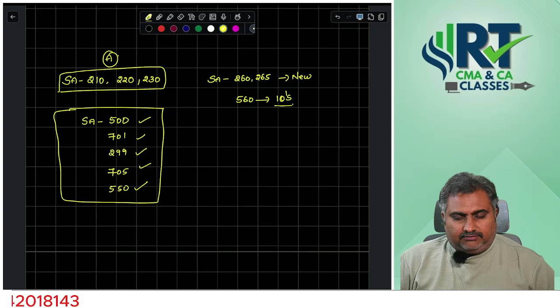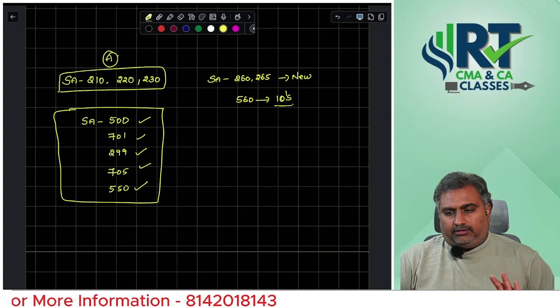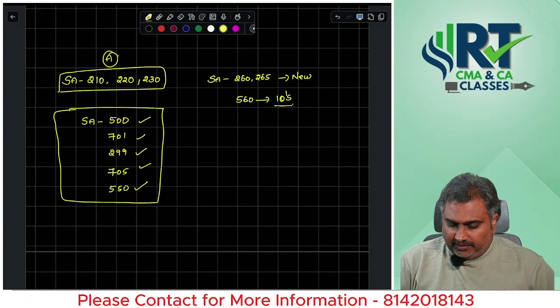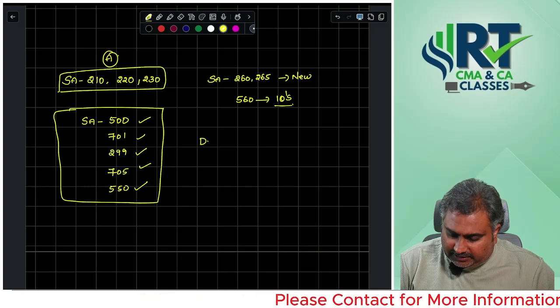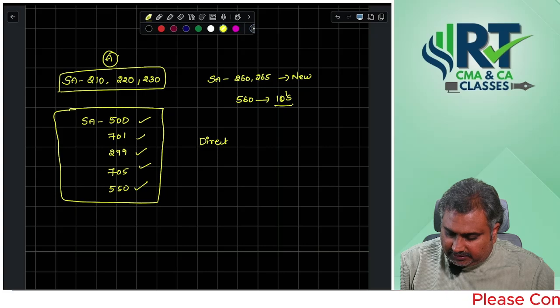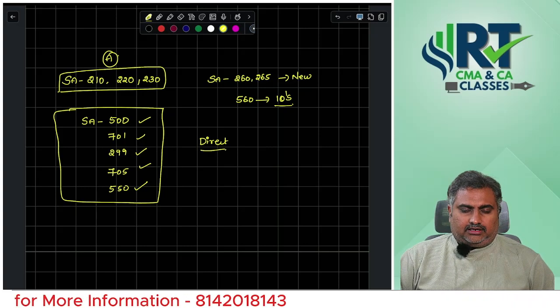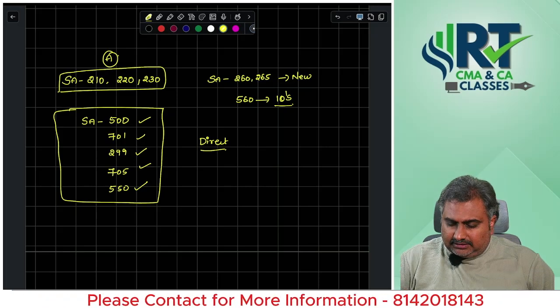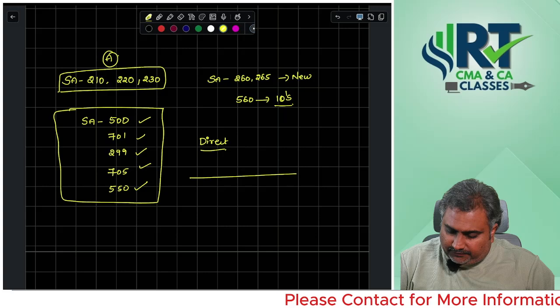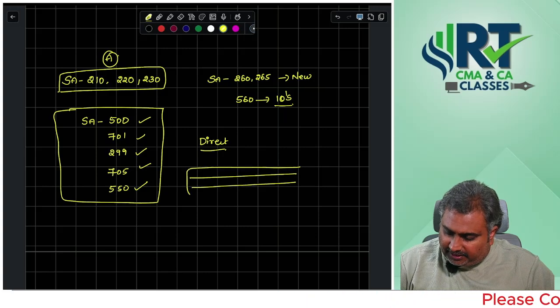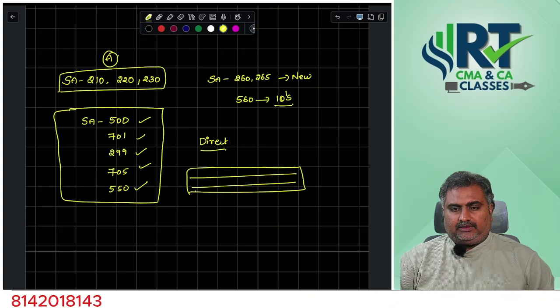Sir, one most important point I want to convey: ICAI is not asking direct questions in the examination. What they are doing is taking one of the lines from the answers and framing the question itself.